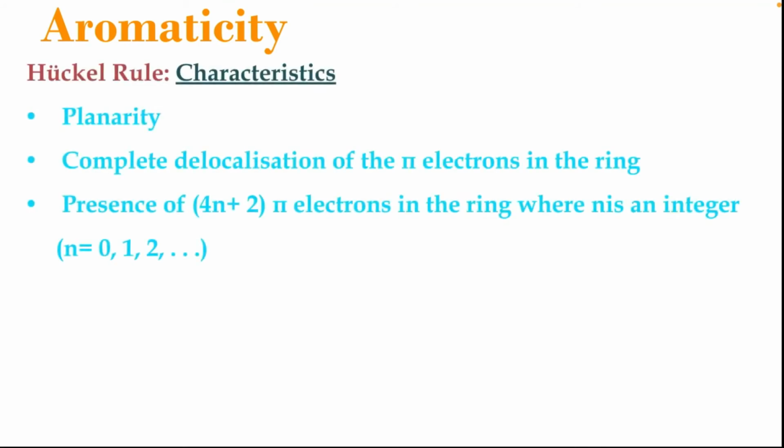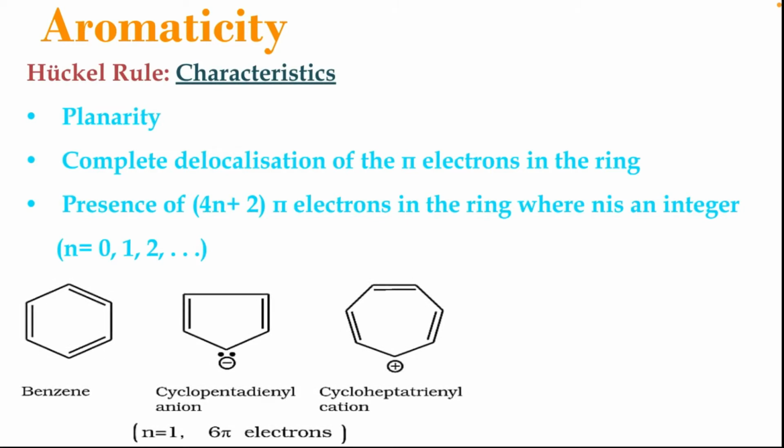Next we shall look at what aromaticity is. Aromatic compounds follow Huckel's rule. Let's see their characteristics. They have planarity, meaning they can be represented in a plane. Complete delocalization of pi electrons in the ring. Presence of 4n plus 2 pi electrons in the ring, where n is an integer, where n can be 0, 1, 2, 3, etc.